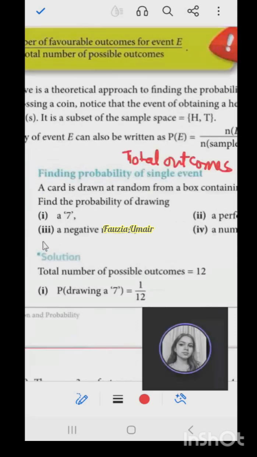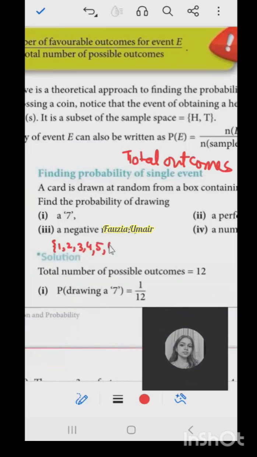First, 7 by 12. Why 7? ये sample space है आपकी: 1 2 3 4 5 6 7 8 9 10 11 and 12. So what is the possibility that you will pick a card with 7 written on it? How many cards are with 7? Brish?